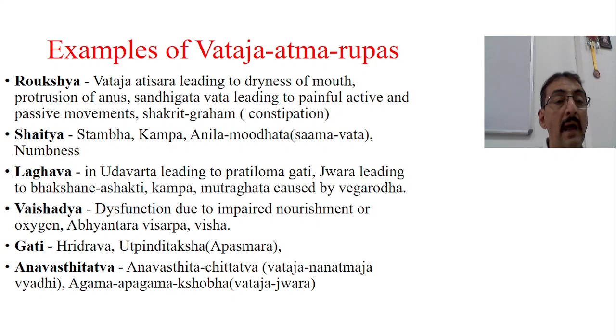Similarly, Anavasthitatva is one more Atma Guna of the Vata. Anavasthita Chittatvam. It is also considered under Vataja Nanatmaja Vyadi. Agama, Apagama, Kshobha. This is seen in case of Vata Jwara. Anavasthitatva, that is, frequently changing. So these are some of the Atma Gunas or Atma Rupas of Vata.